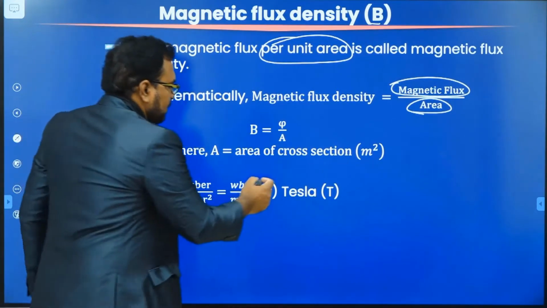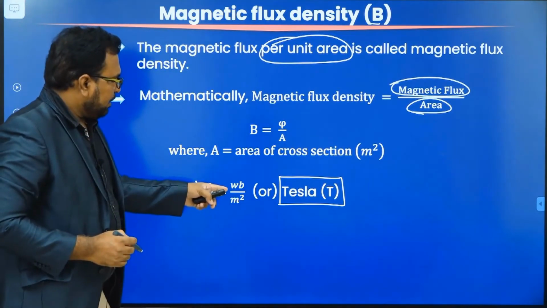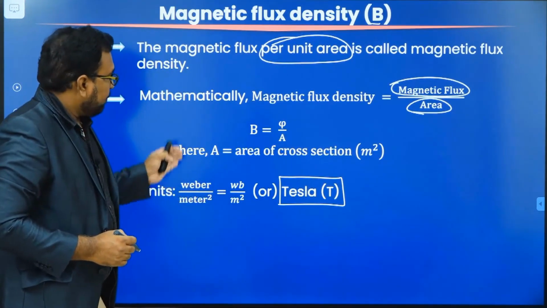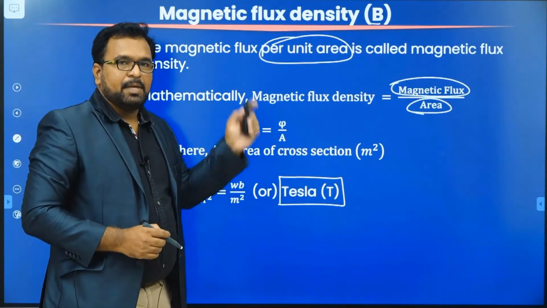The SI unit of flux density is Tesla. The other unit is Tesla. And from the formula we can derive the unit of magnetic flux density as Weber per meter square. Both are the units of B.